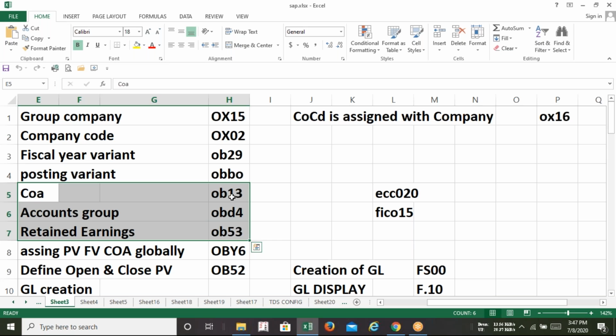Basically, try to understand chart of accounts in this way: chart of accounts is nothing but our textbook, and accounts group will be the index. And how will this concept help us understand SAP? Chart of accounts will be the total storage area of SAP, and accounts group will be the index where we can find the asset, liability and all.